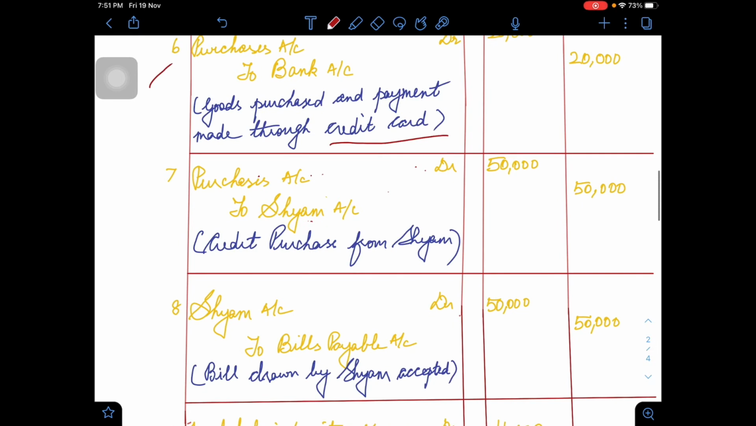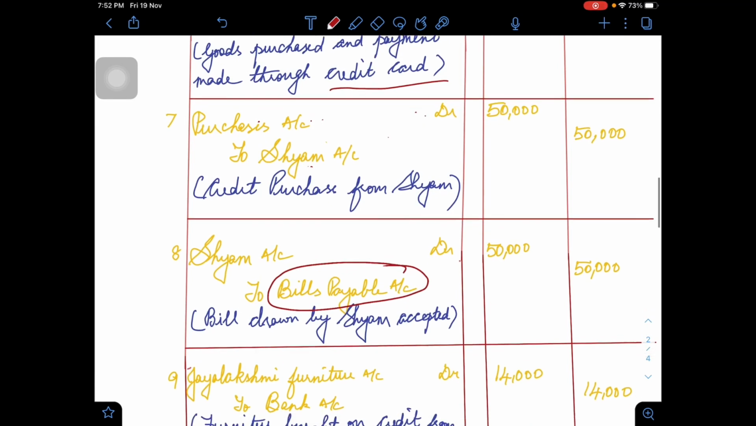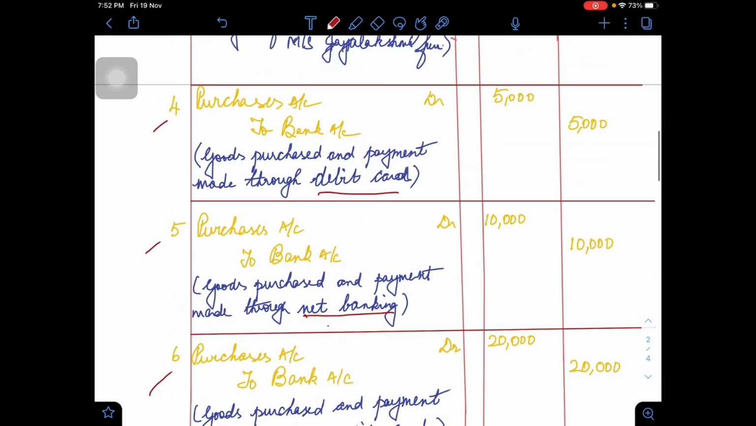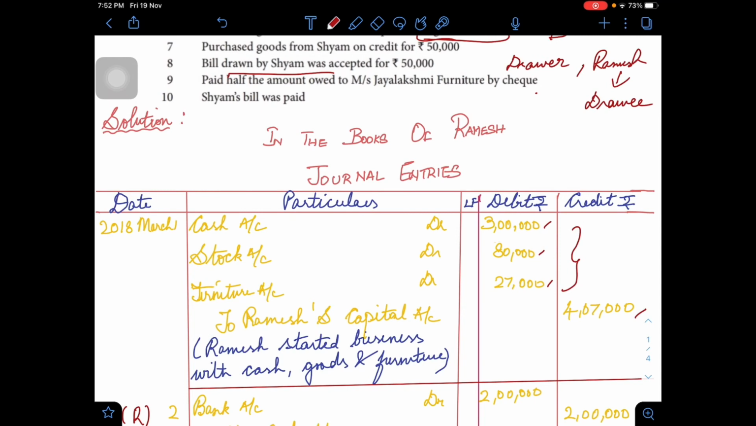Now the same person Shyam is the one who gives the bill. Here he was actually giving the goods. Now he is actually preparing the bill and giving it. So here we will write the entry using bills payable. The account bills payable is opened, and the entry goes like Shyam account debtor to bills payable.